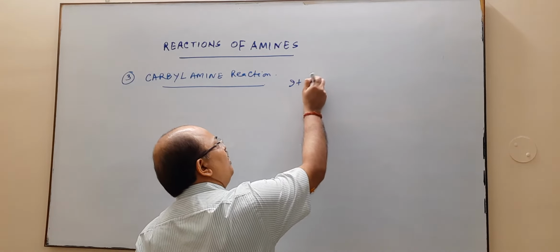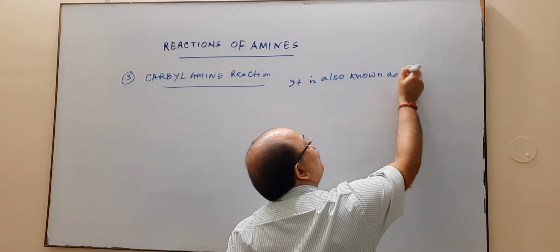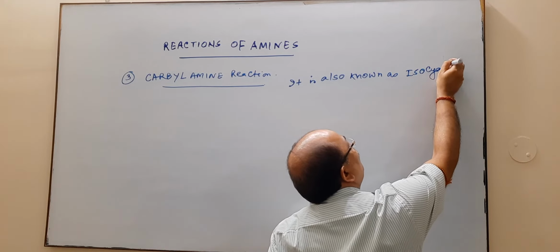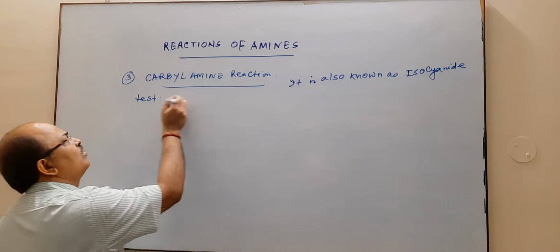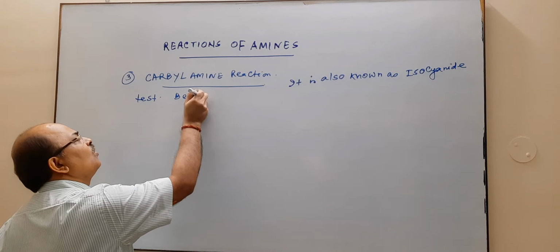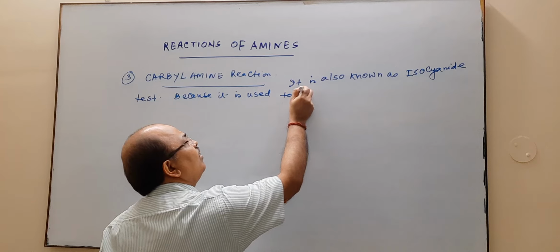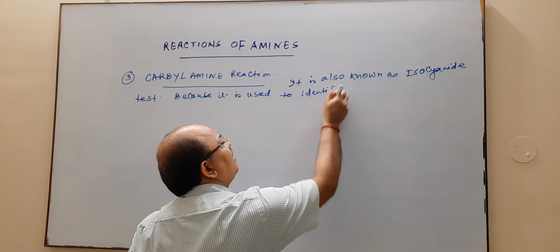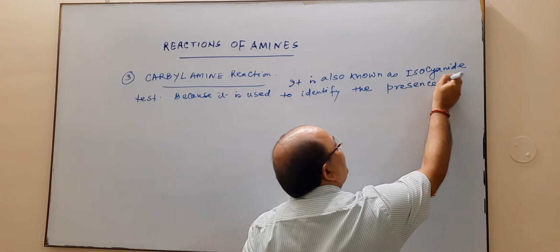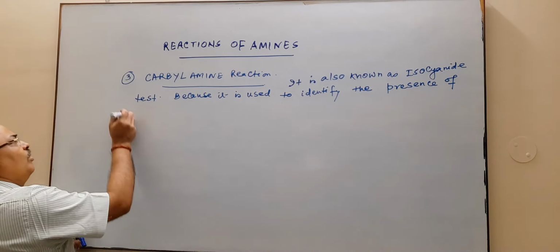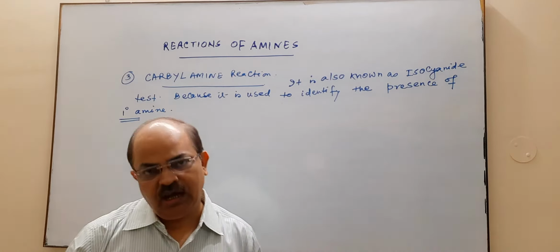It is also known as the isocyanide test, because it is used to identify the presence of primary amine, or you can say 1 degree amine.